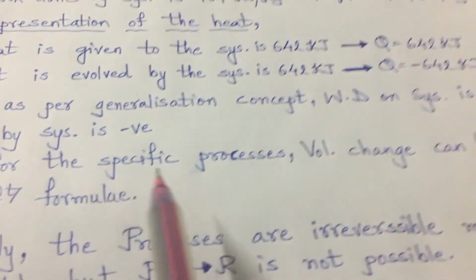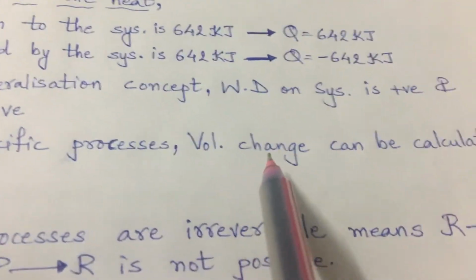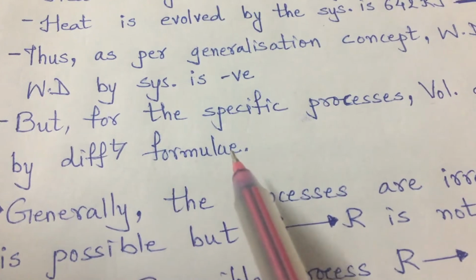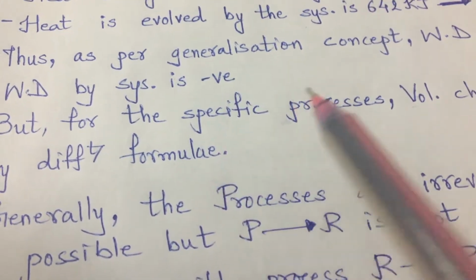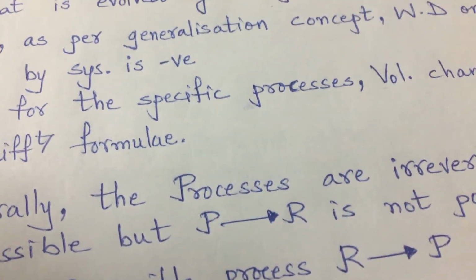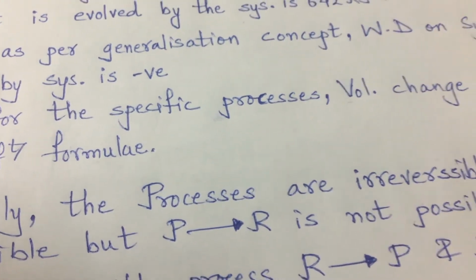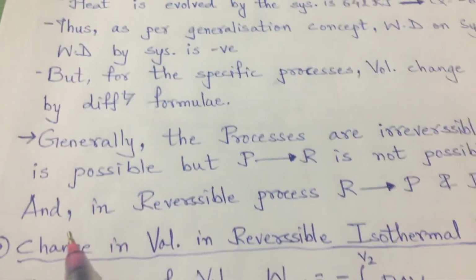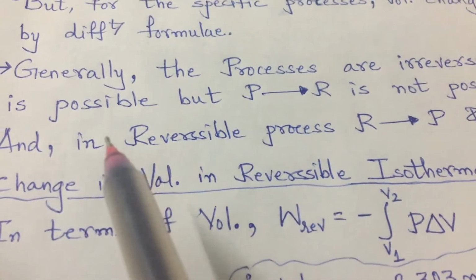But for some specific processes, volume change can be calculated by different formulas, and let us see that now.